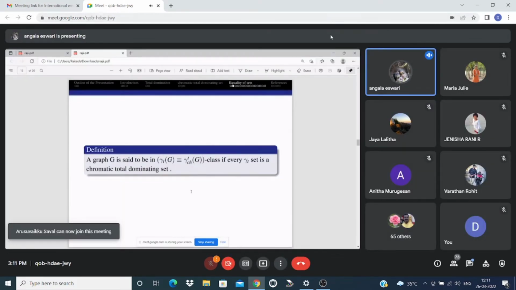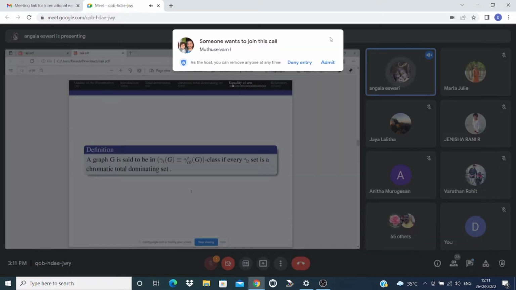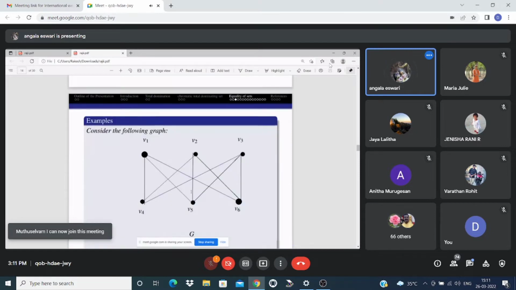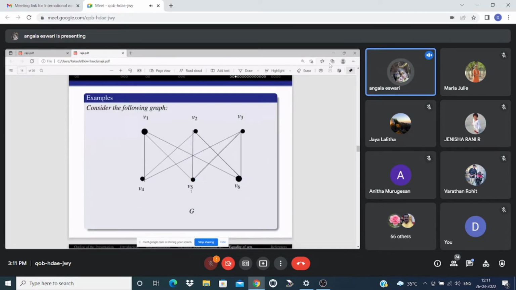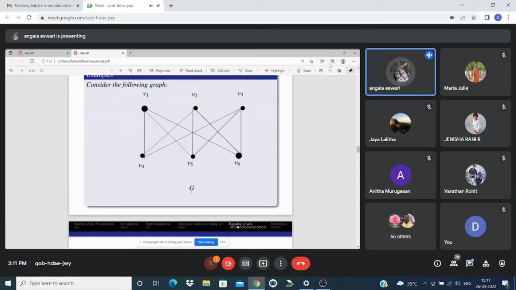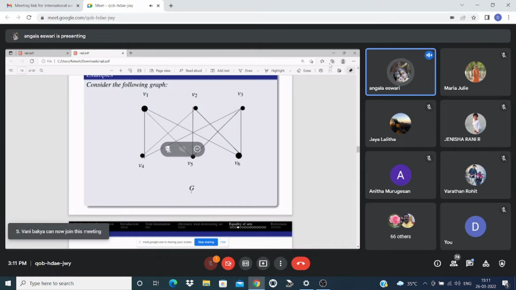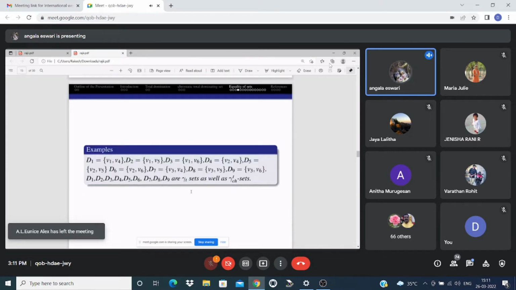The equality of sets is divided into three definitions. The first definition: the graph G is said to be in the gamma T equivalent to gamma CHT class if every total dominating set is a chromatic total dominating set. Example, let us consider a bipartite graph K m,n. Here, the total dominating sets are every two vertices, one in the upper set and one in the lower set, and all these will be chromatic total dominating sets since chi of induced D equals chi of G equals 2. These sets are total dominating sets as well as chromatic total dominating sets.